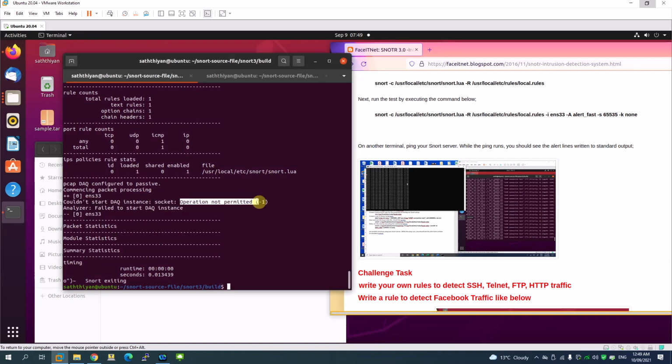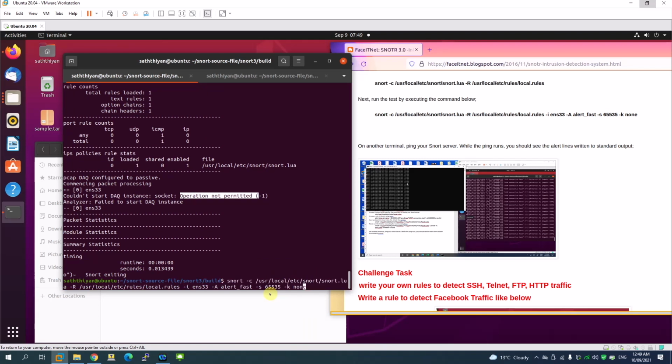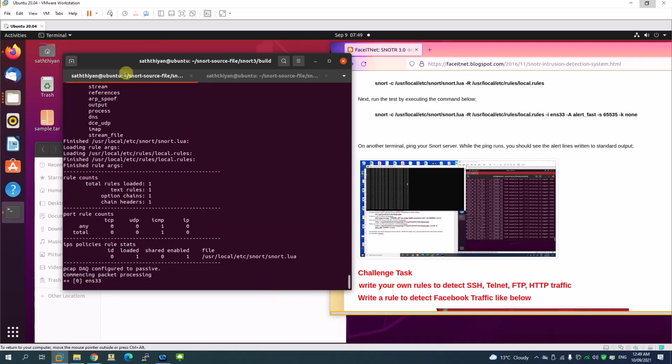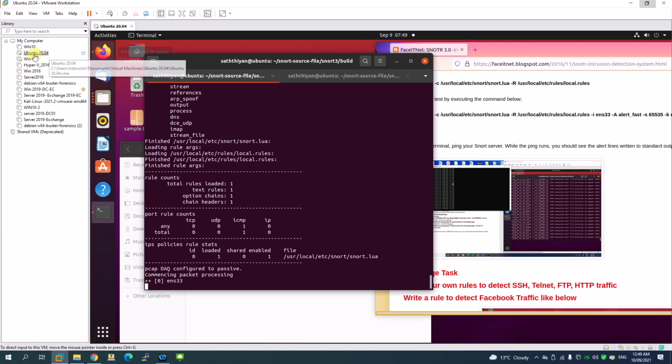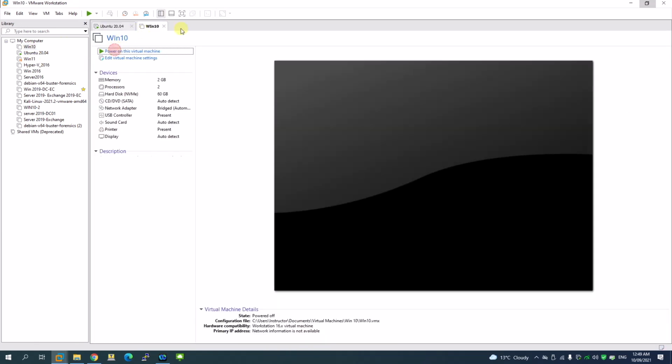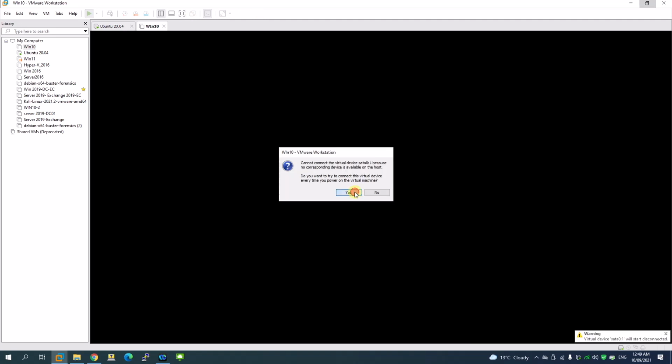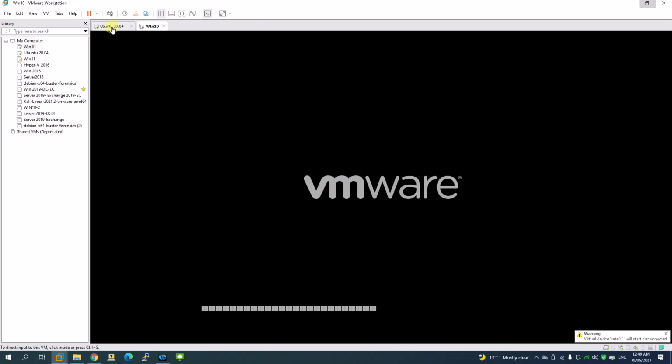Okay, here we go. The operation not permitted. Could be it's because we need the sudo. Yep, it's running. So now what I'm going to do, I'm just going to turn on one of these machines. Power on. And I'm going to ping from here to my Ubuntu server.